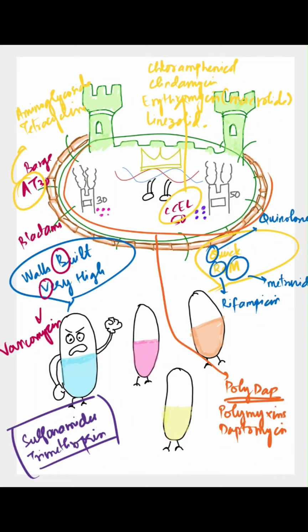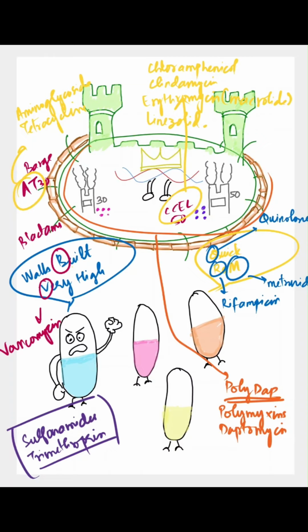Wall built very big. These are your beta lactams and vancomycin. What acts on the DNA? Quick ram the DNA: quinolones, rifampicin, and metronidazole. What acts on the protein synthesis machinery? These are your barge at 30, which is your aminoglycosides and tetracyclines, and cancel your 50, which is your chloramphenicol, clindamycin, erythromycin, which is your macrolide, and your linezolid.